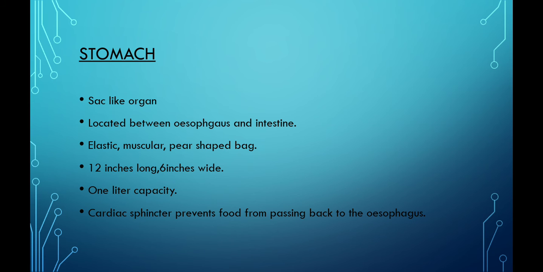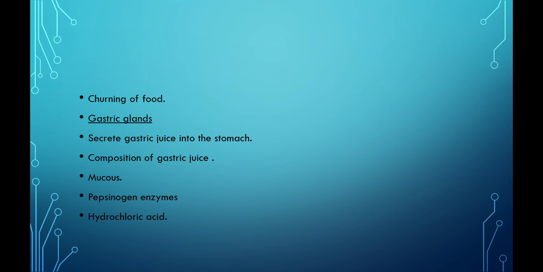Stomach is a sac-like organ located between the esophagus and intestine. It is an elastic, muscular, pear-shaped bag, 12 inches long and 6 inches wide. The capacity of the stomach is 1 liter. The muscle present between the esophagus and the stomach is known as the cardiac sphincter, and its role is to prevent food from passing back to the esophagus from the stomach.